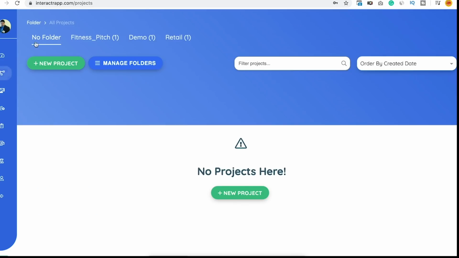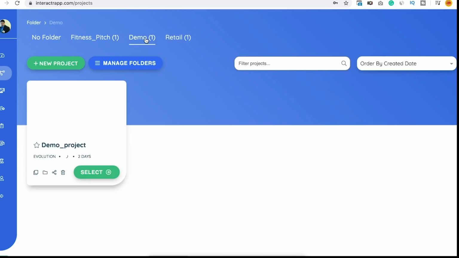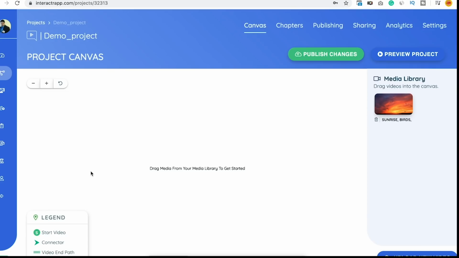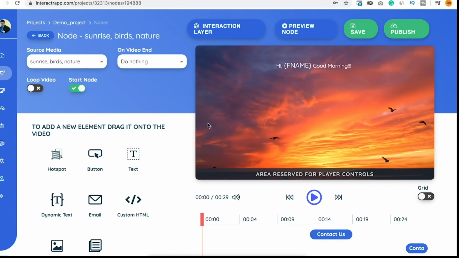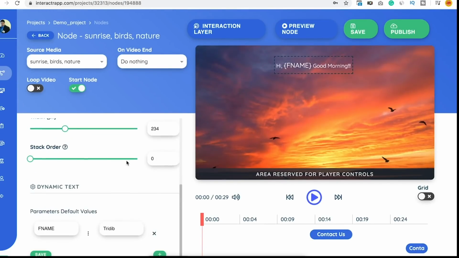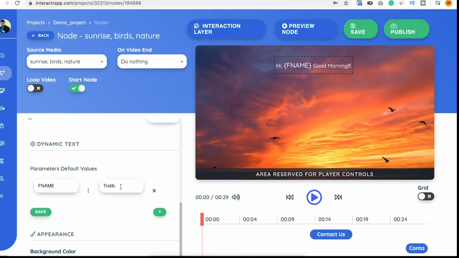I will quickly take you back to the demo section. This is a demo project which you have just seen. I will go to the select and double click on the node to show you that, as I have promised, this is a dynamic code which takes the if name. And how do you know it has taken the if name? You click on this, you go a bit below, you will see the parameter, the default value of the if name is there. It is dynamically getting called.